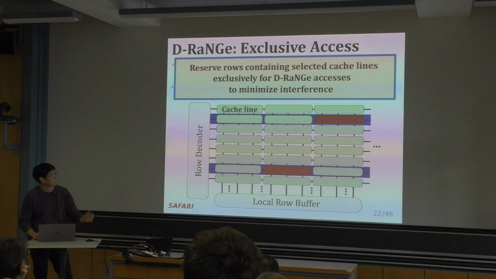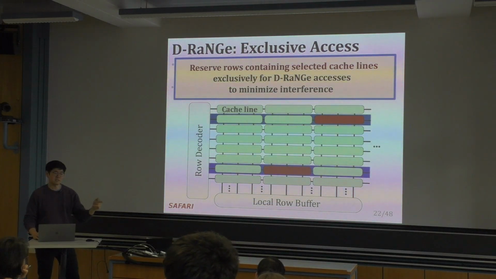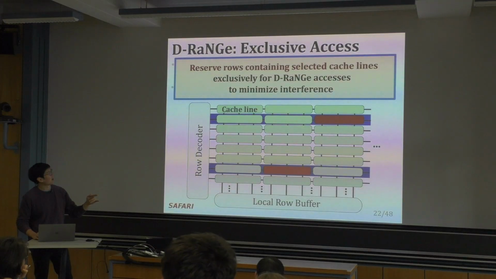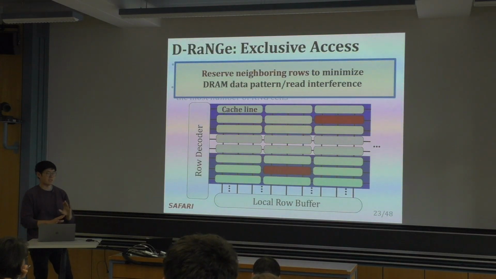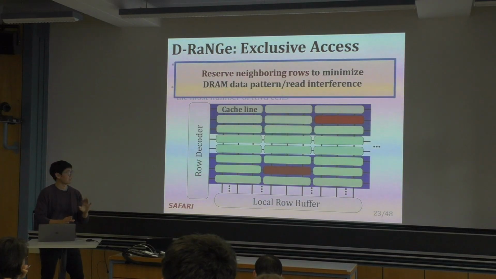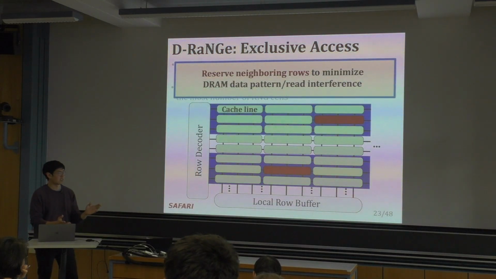We first allocate these two rows containing those cache lines to D-RaNGe, and we also allocate the neighboring rows so that we're not disturbing those cache lines with any interference, circuit noise interference, like data pattern dependence, or maybe even RowHammer.